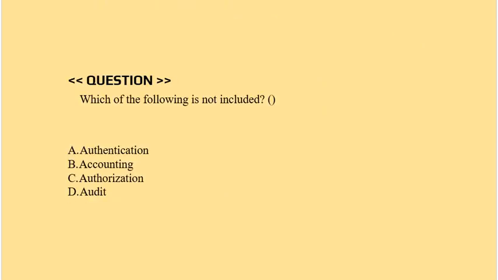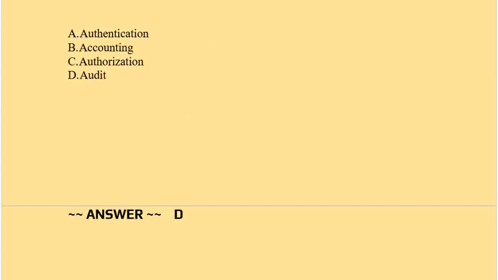Question: which of the following is not included? Option A, authentication. Option B, accounting. Option C, authorization. Option D, audit. Correct answer is option D.